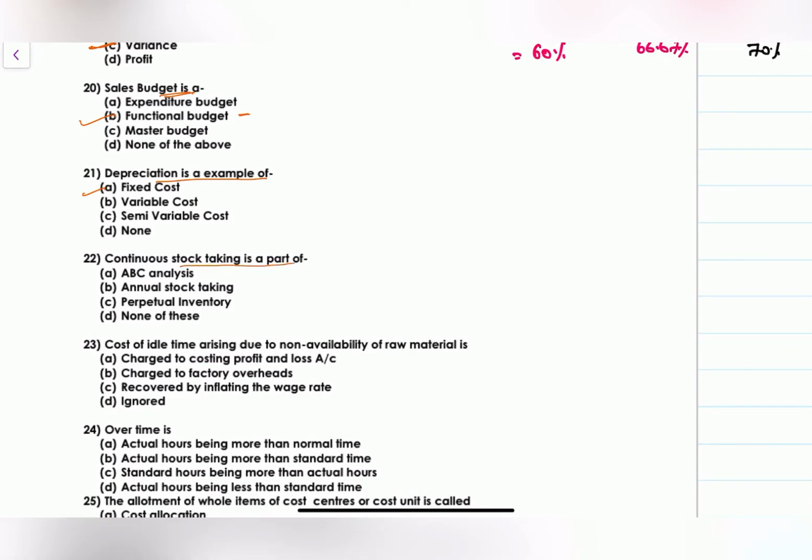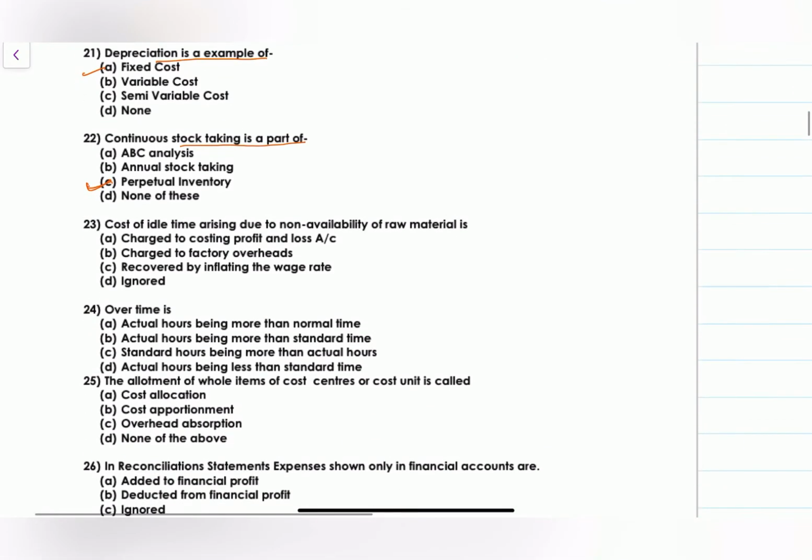Continuous stock taking is a part of perpetual. It means itself is saying continuous. Perpetual inventory is nothing but the continuous stock taking one. Cost of idle time arising due to non-availability of raw material. Due to non-availability of raw material, in the sense this is not the normal situation, this is the abnormal situation. So abnormal loss should be transferred to the costing P&L.